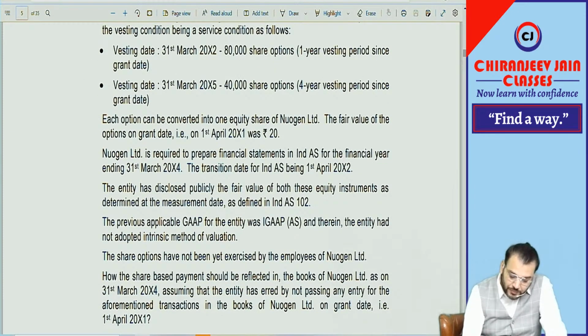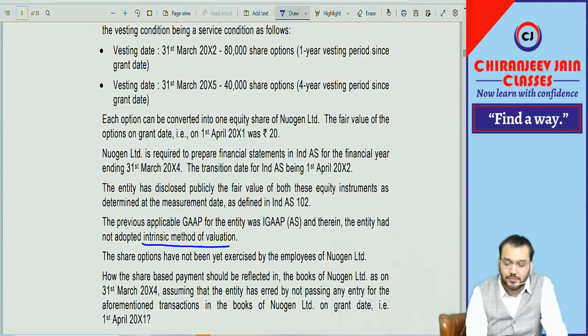Now what they have given: the entity has disclosed publicly the fair value of both these equity instruments as determined at the measurement date as defined in Ind AS 102. Okay. The previous applicable GAAP of the entity was IGAP, which means the accounting standards we were following. And therein the entity had not adopted the intrinsic value method.